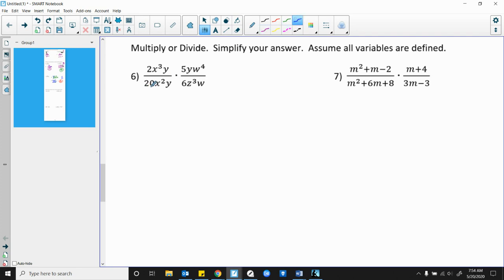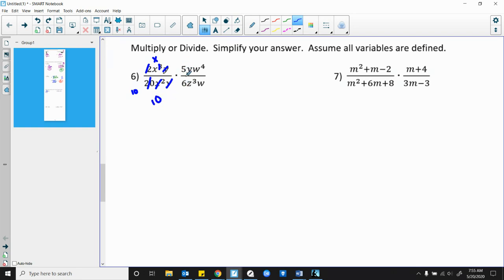If I look at this one here, 2 over 20 is going to cancel that out and leave this as 10. x to the third over x to the second is going to cancel out 2 of those and leave me with just x there. And then my y's are going to cancel out. So on the top here, I'm left with just x, and on the bottom, I'm left with just 10.